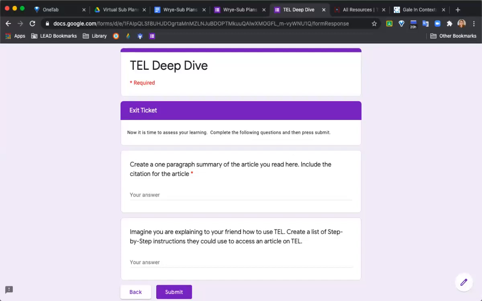Now it's time to put it all together. So at this point, we've learned how to use TEL and then came up with a topic that we wanted to investigate, came up with a question about that topic, and then used Gale In Context: Middle School to research a little bit more about that topic.